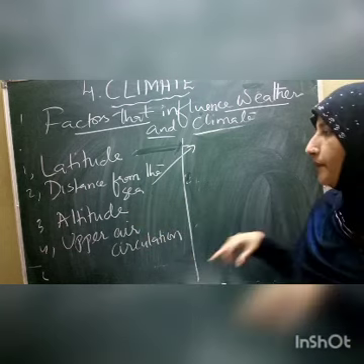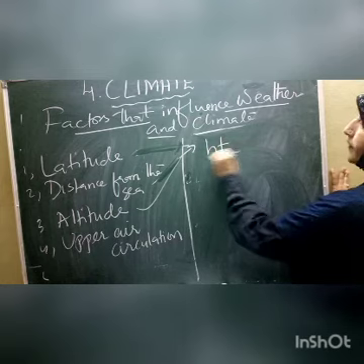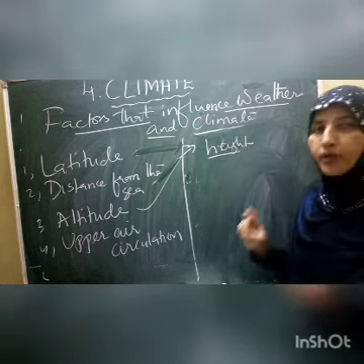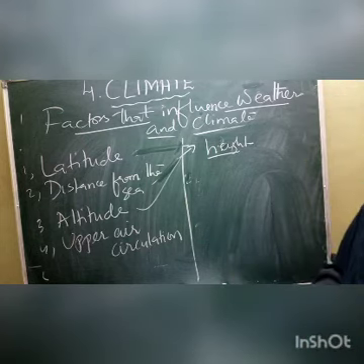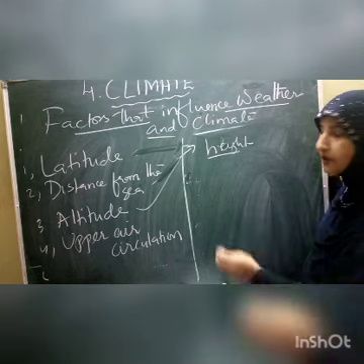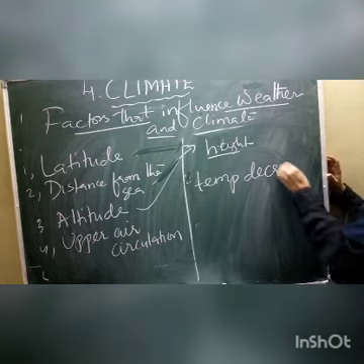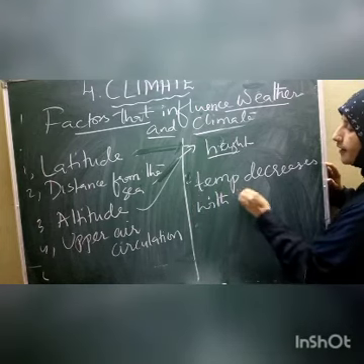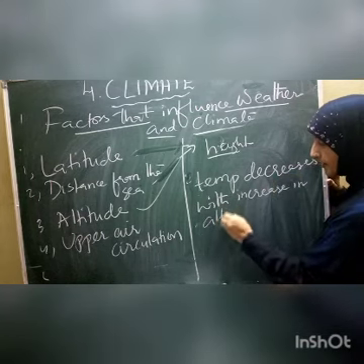Next one, altitude. What is altitude, children? Altitude means height. How can we say that altitude is responsible for the change of weather and climate? As a common thing, in your 7th class you learned that temperature decreases with the increase in height, with the increase in altitude.